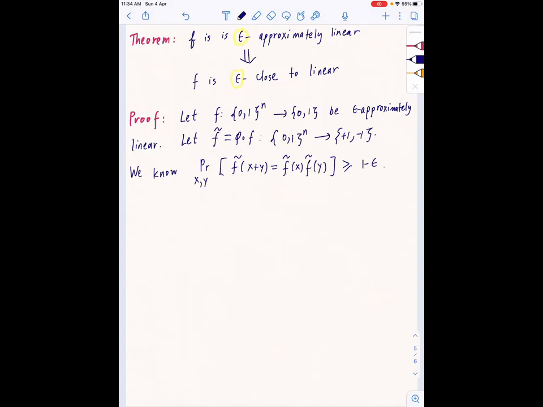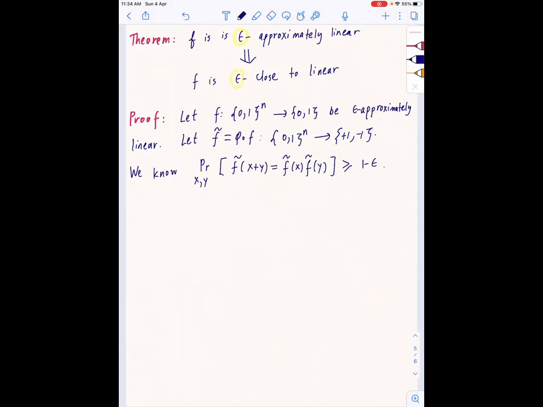Now, can we somehow write this condition in terms of expectations? The point is that suppose f tilde of x plus y does equal f tilde of x times f tilde of y.